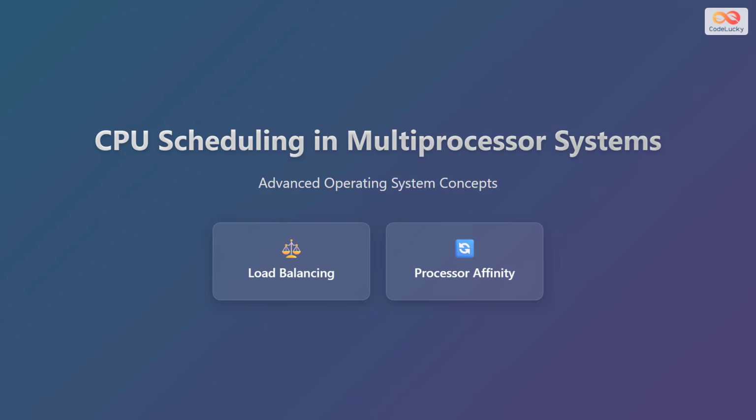In this presentation, we will be discussing CPU scheduling in multiprocessor systems, which falls under the advanced operating system concepts. We will cover the essential topics of load balancing and processor affinity, explaining how these concepts are crucial for optimizing performance in systems with multiple processors.